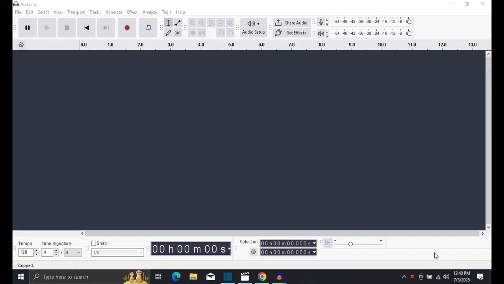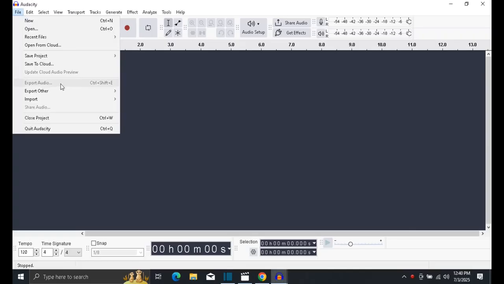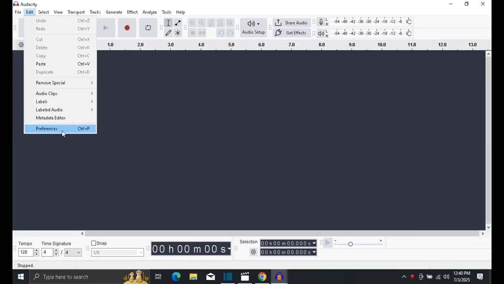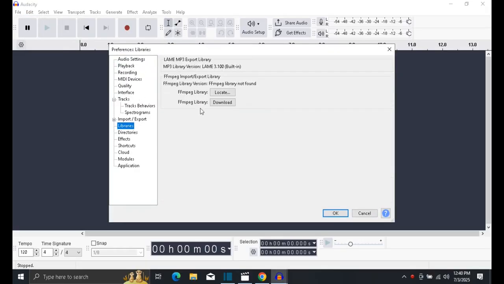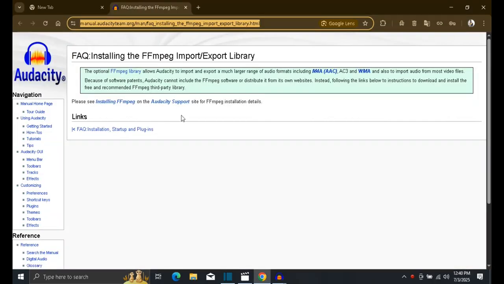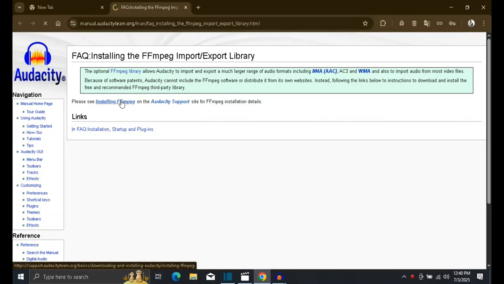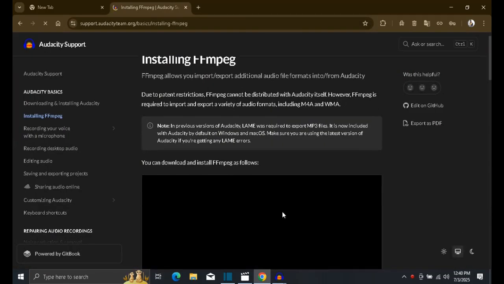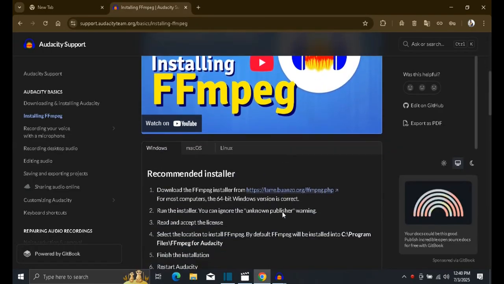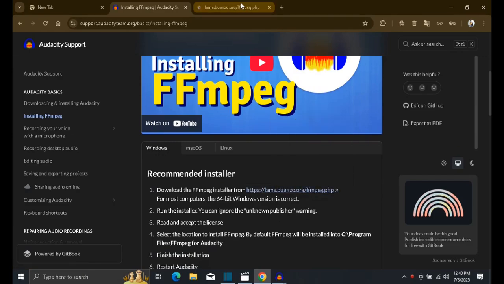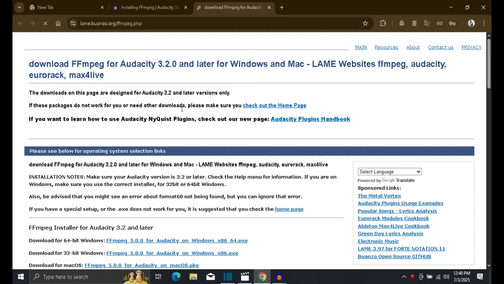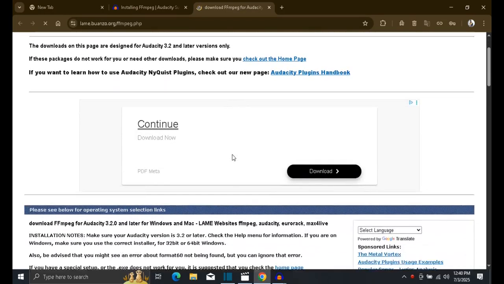Suppose your audio doesn't open in Audacity, then you need to install FFmpeg. Go to Edit, then Preferences, then you have one option called Libraries. Here you can see the FFmpeg library, then you can download it. You see installing FFmpeg, and after that this site will open, then you click this installer link, and through this installer you can download FFmpeg for Audacity.